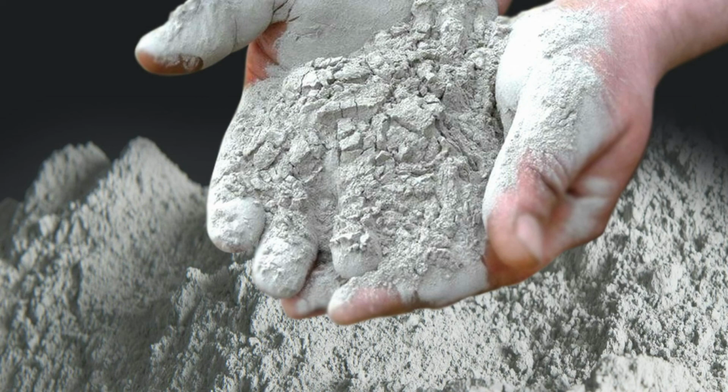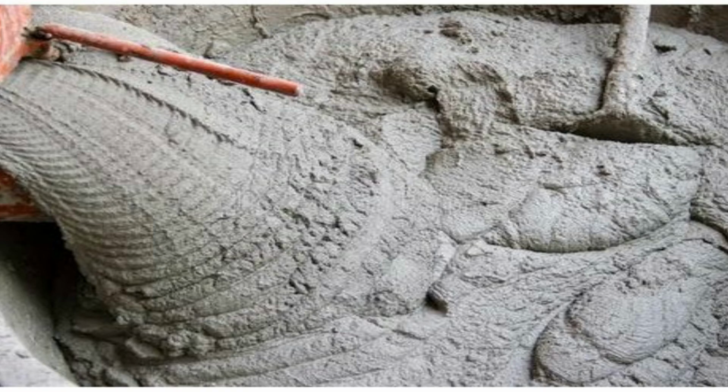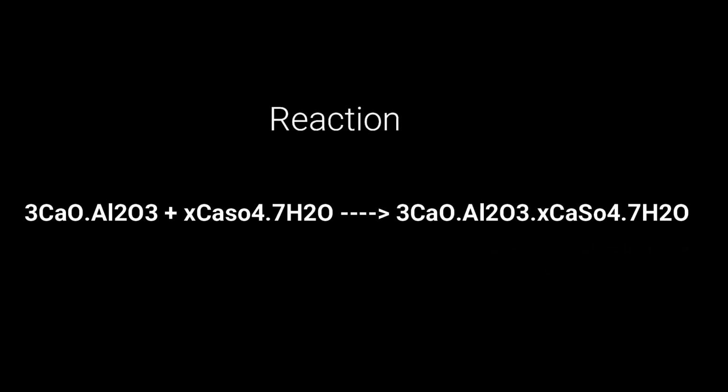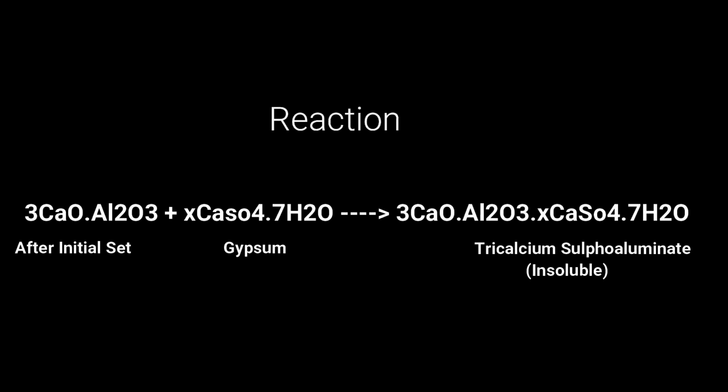After the initial setting of cement, the cement and water paste becomes very stiff, friends, that is, it loses its plasticity. But gypsum retards the dissolution of C3A, tricalcium aluminate, by forming tricalcium sulfoaluminate, which is insoluble. This reaction can be written as, friends, 3CaO.Al2O3 plus CaSO4 plus 7H2O.